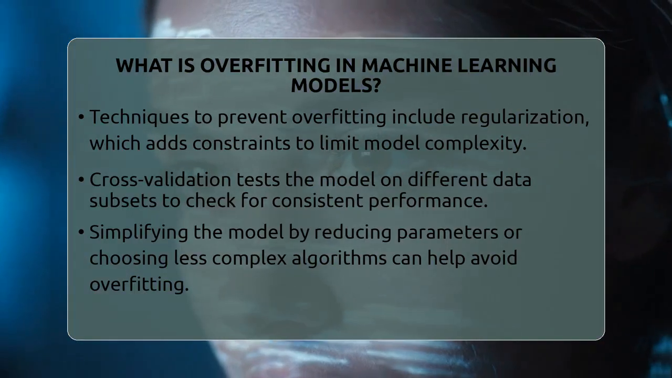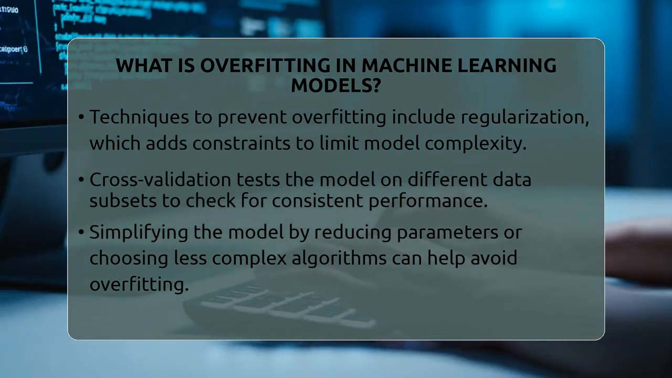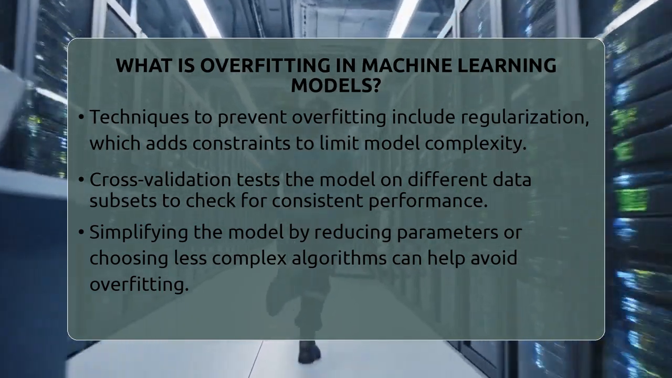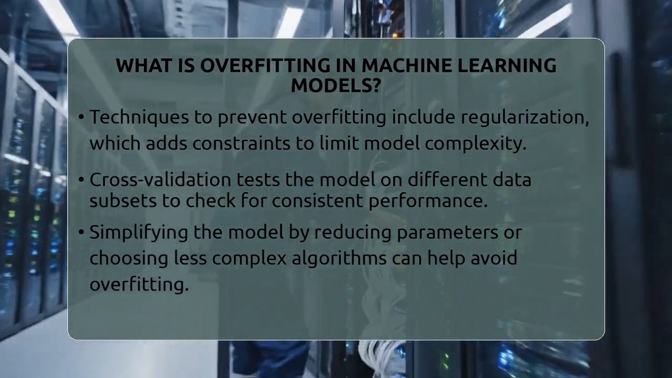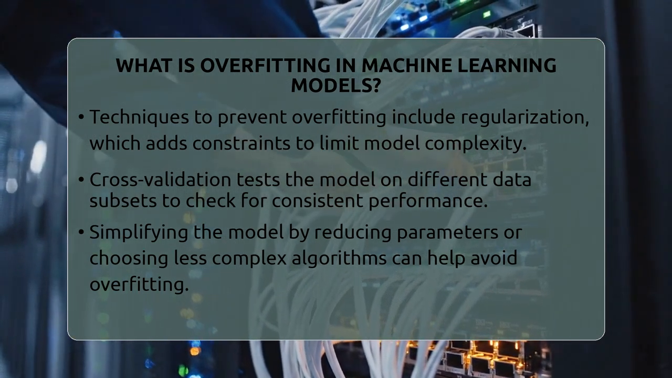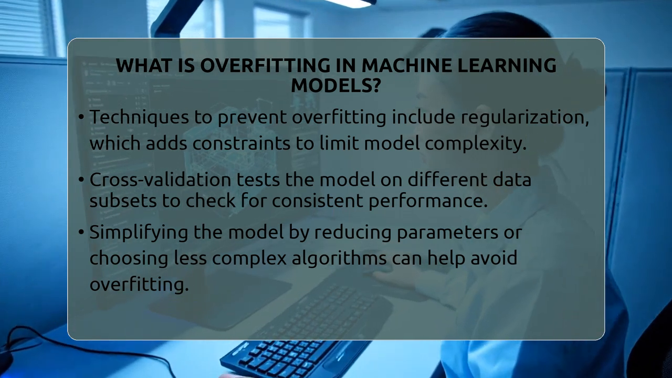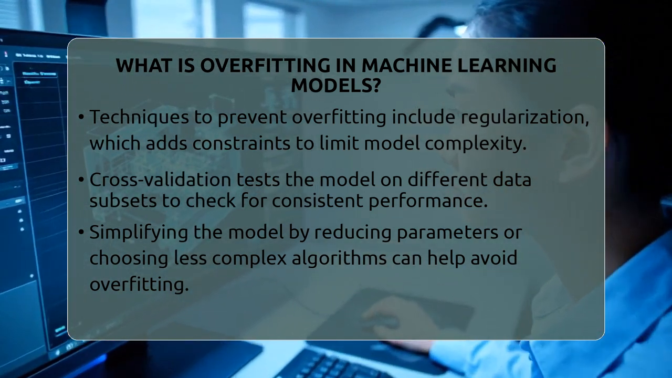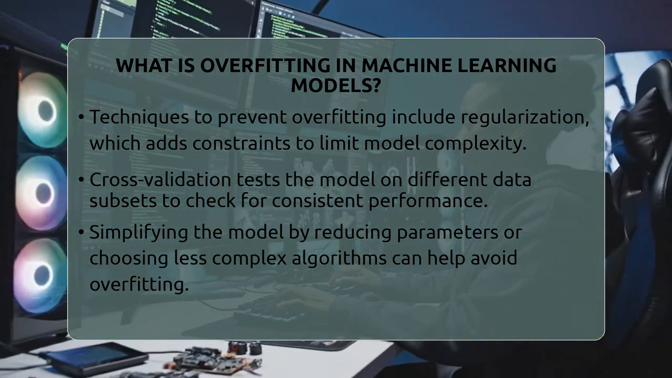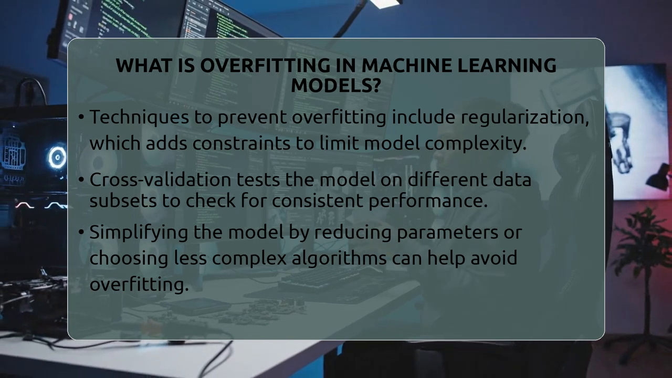To prevent overfitting, data scientists use several tricks. Regularization adds constraints to the model to keep it from becoming too complex. Cross-validation involves testing the model on different parts of the data to see if it performs consistently. Simplifying the model by reducing the number of parameters or choosing a less complicated algorithm also helps. Increasing the size and diversity of the training data is another way to teach the model the true patterns rather than noise.